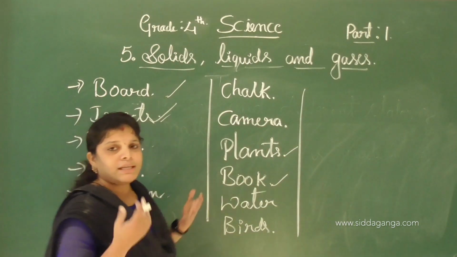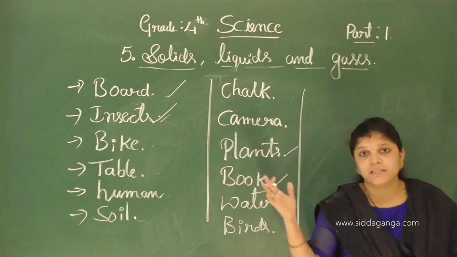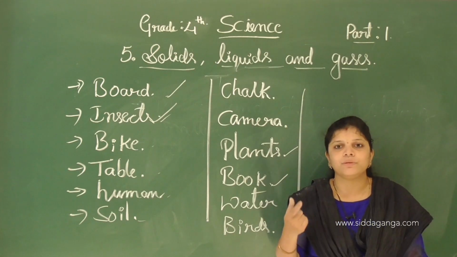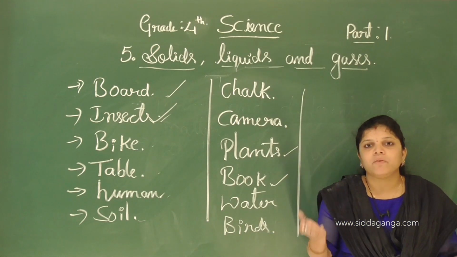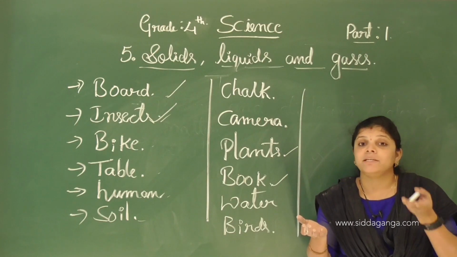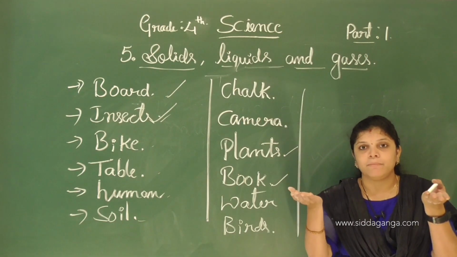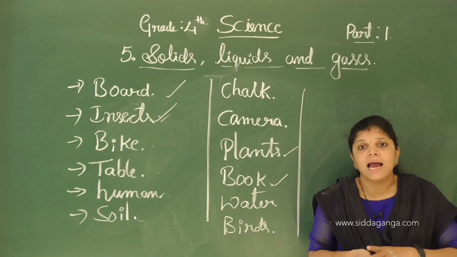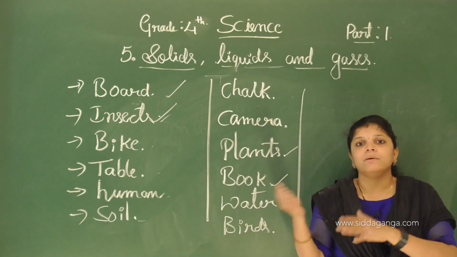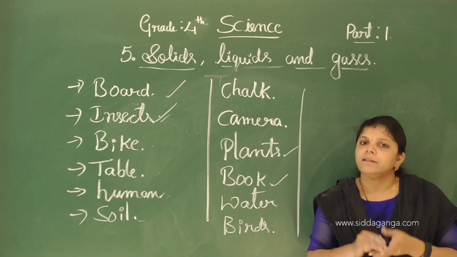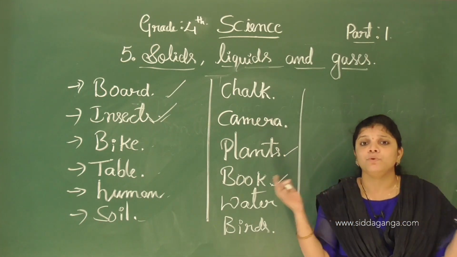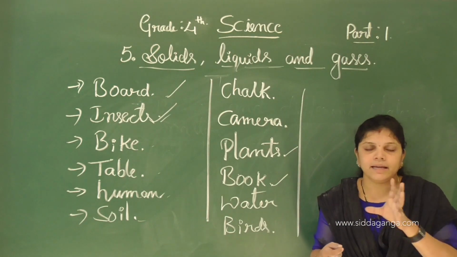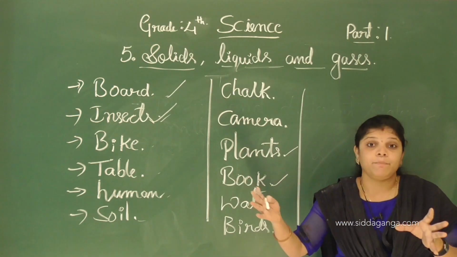Okay, one more example. See, an elephant is very heavy, isn't it? But a small pebble, a small stone, is light. So when we check the weight of an animal like an elephant and this pebble, the elephant's weight is more and the pebble's weight is less. And the animal occupies more space when we compare it to the pebble. Elephant occupies more space when we compare it to what? Pebble.